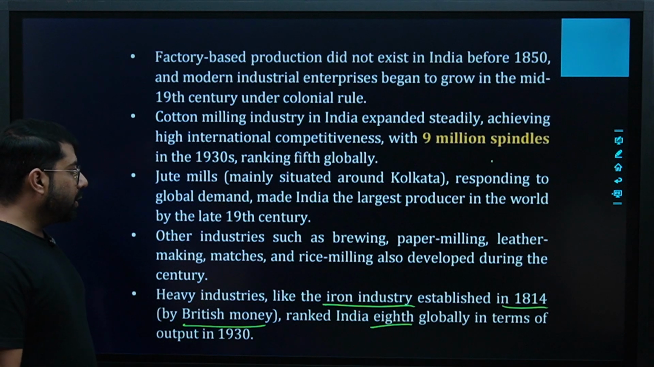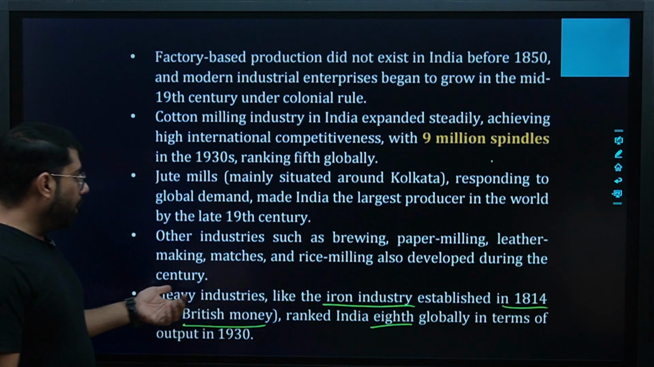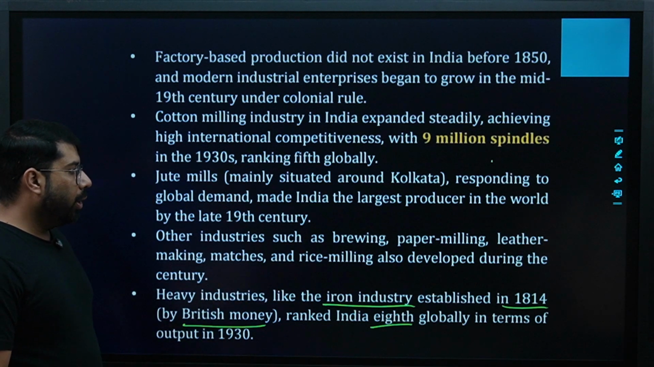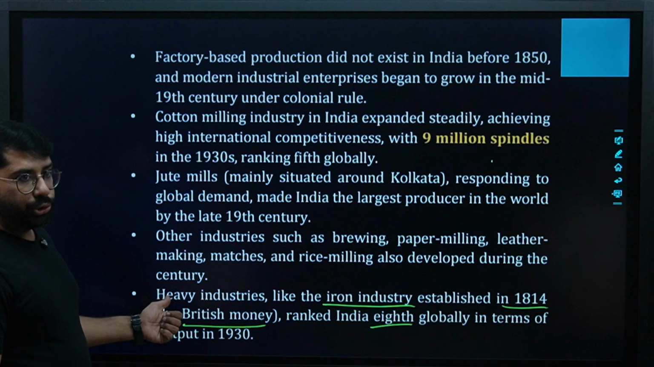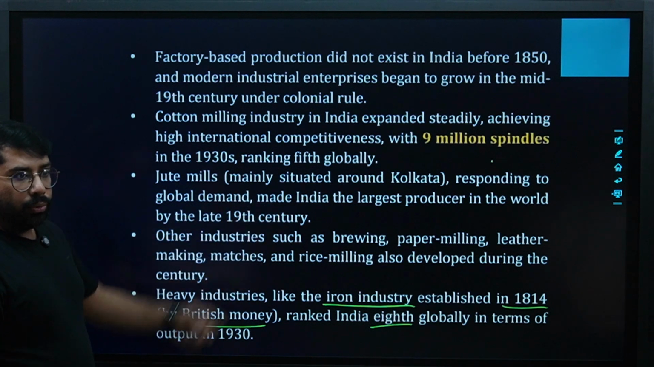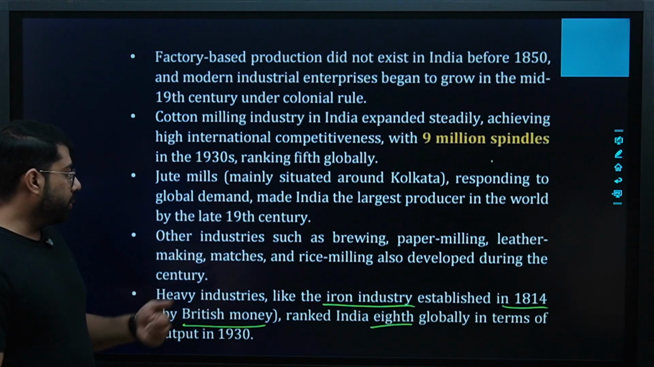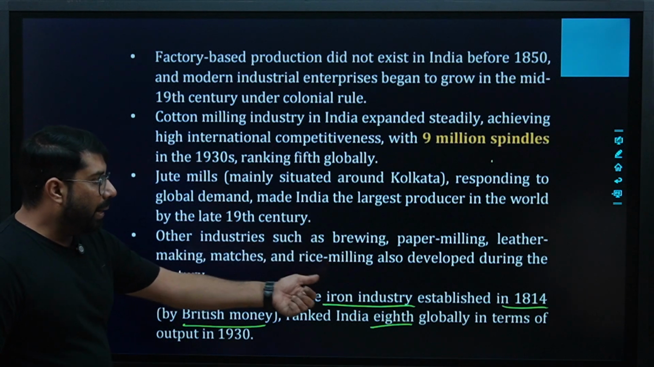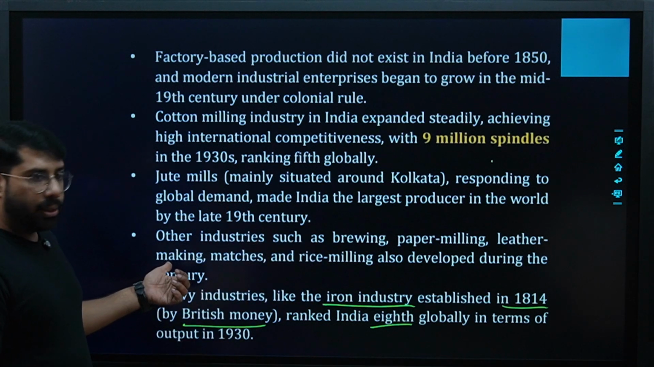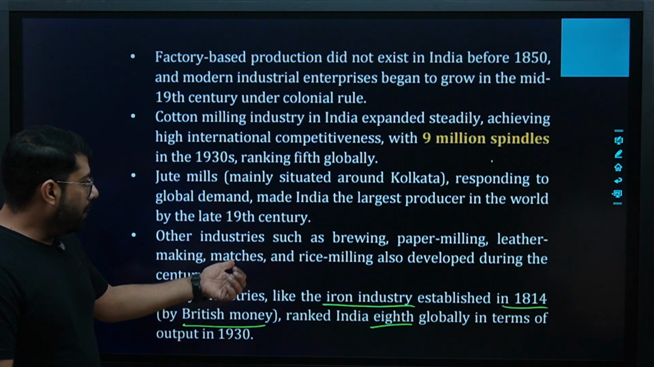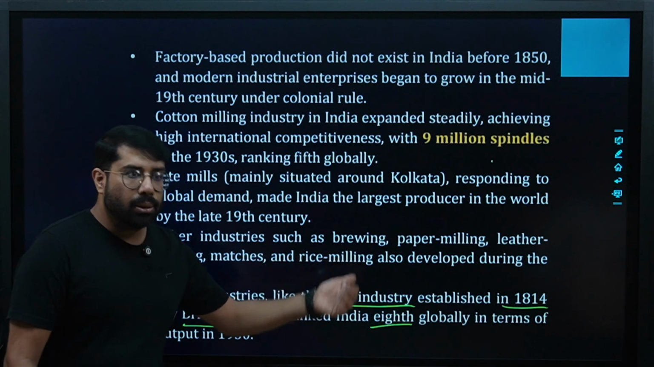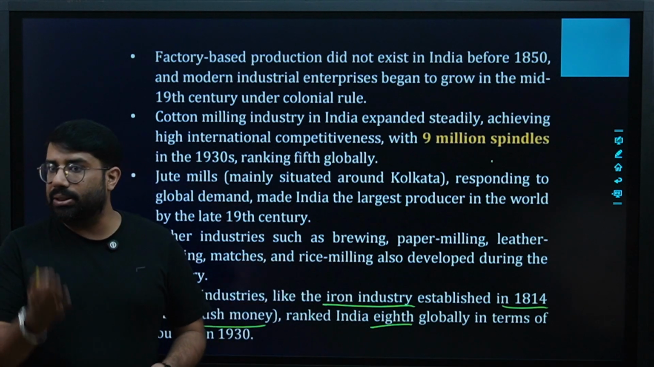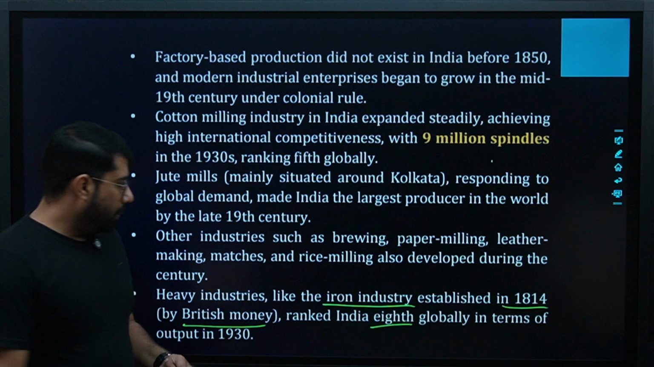Other industries such as brewing, paper milling, leather making, matches, and rice milling also developed during this century. During the same period, we entered new industries like brewing, paper making, leather goods, then matches and rice milling. I mean the grains-related things also started growing.